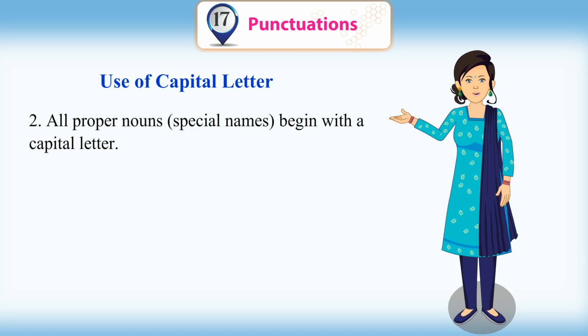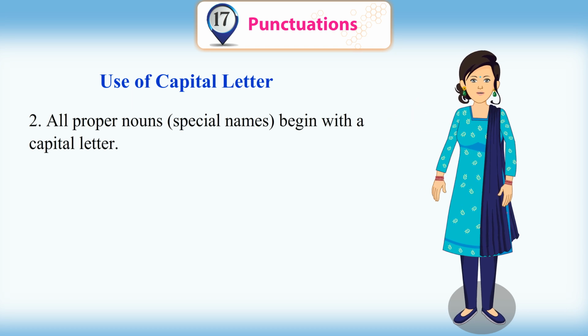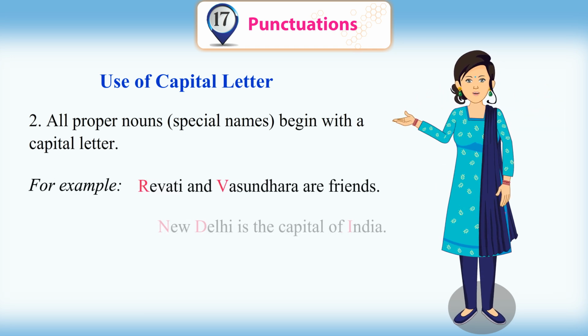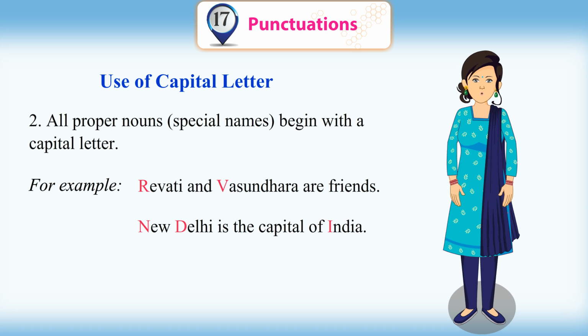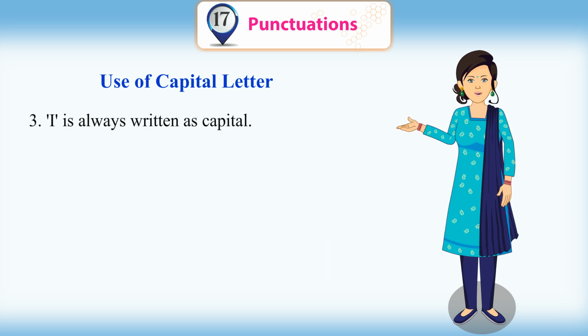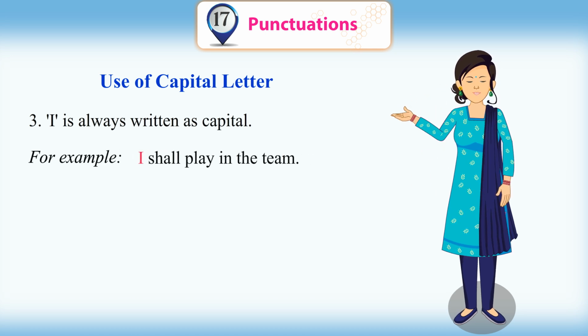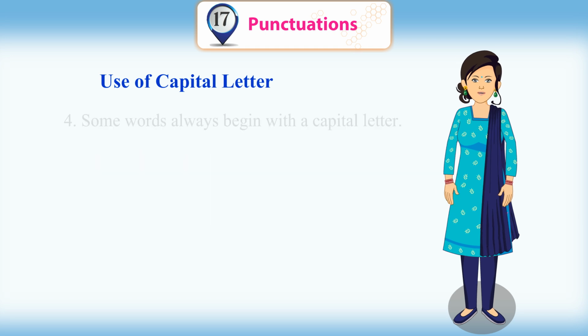Second, all proper nouns or special names begin with a capital letter. For example, Revati and Vasundhara are friends. New Delhi is the capital of India. Third, I is always written as capital. For example, I shall play in the team.